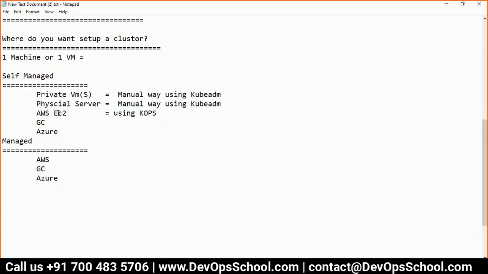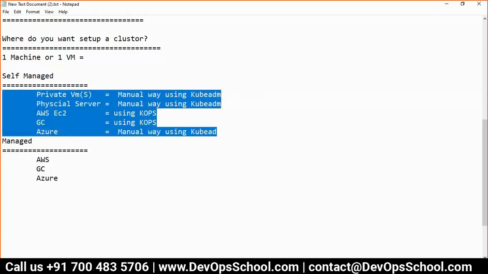But kOps is a more integrated way with AWS than kubeadm, because AWS has so many different services which you can use with kOps. GCE also, it's kOps. You can use this one. kOps, as of now, Azure is not supported, till I read last time. So if you want to self-manage, these are the methods to set up a cluster.